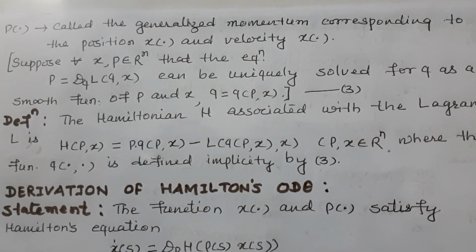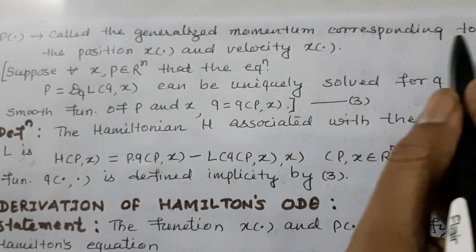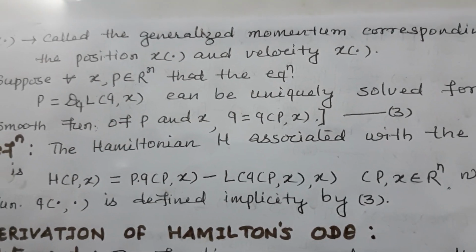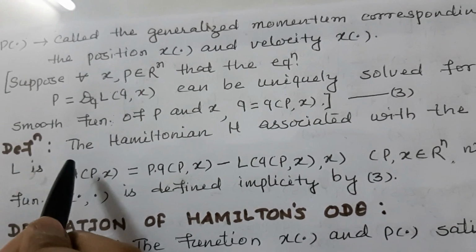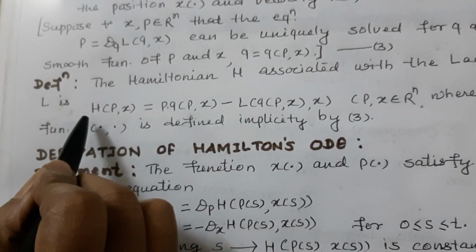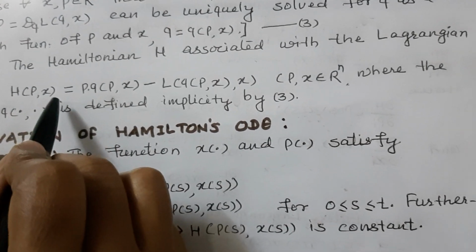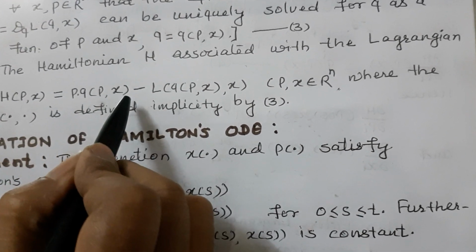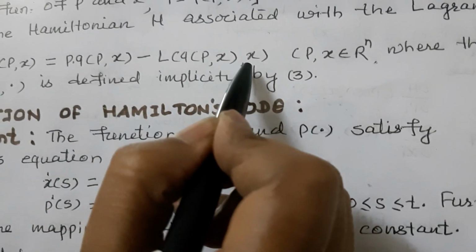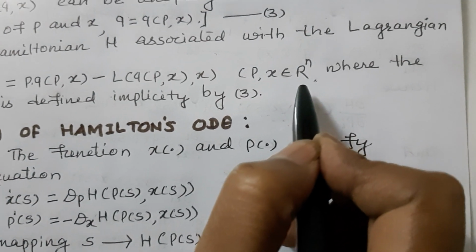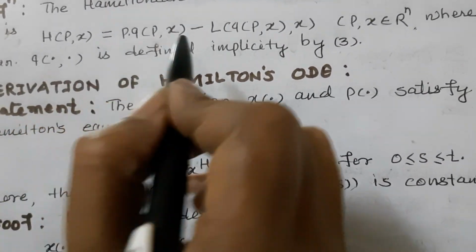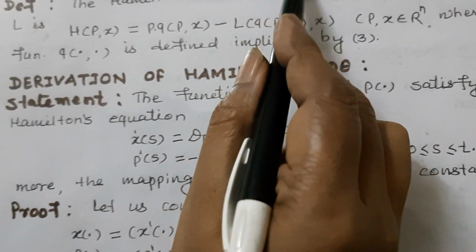p dot is called the generalized momentum corresponding to the position x dot and velocity x dot. Definition: the Hamiltonian H associated with the Lagrangian L is H of p, x is equal to p times q of p, x minus the Lagrangian L of q of p, x, x, for p, x belonging to R to the power n, where the function q dot is defined implicitly by equation 3.